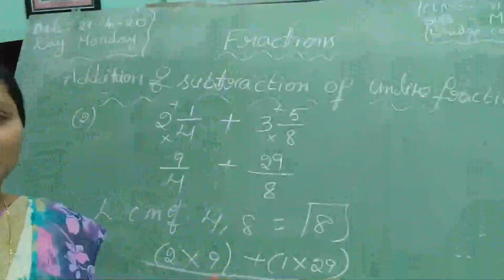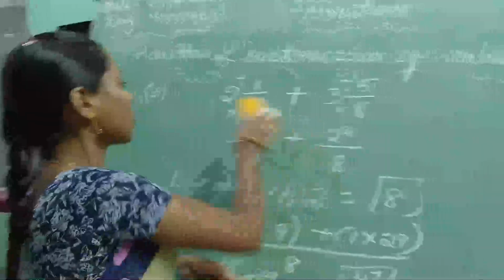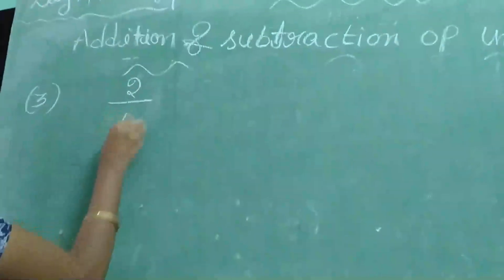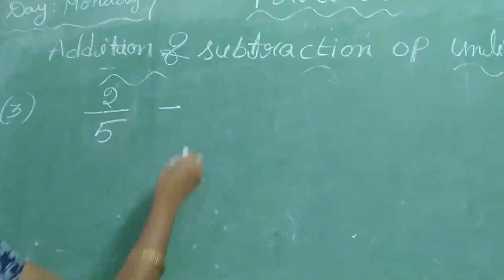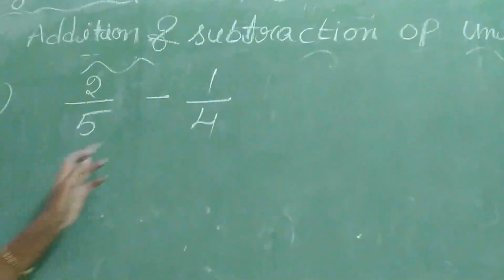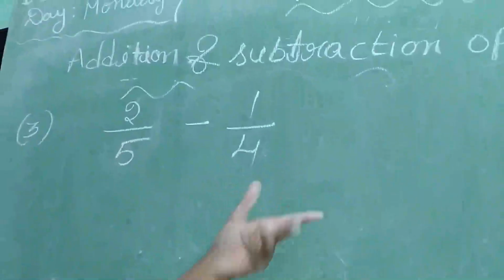This is for the addition. Same like that, but in the place of plus we have to do minus. Shall we take an example? So an example from subtraction. 2 by 5 minus 1 by 4. And observe here, denominators are not same. If the denominators are not same, what do we find out?